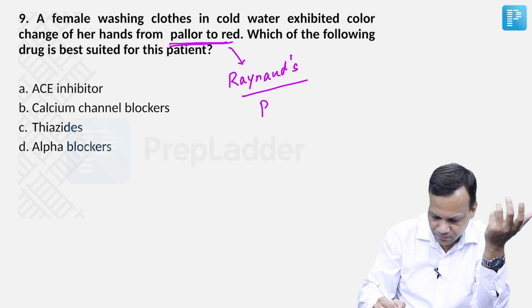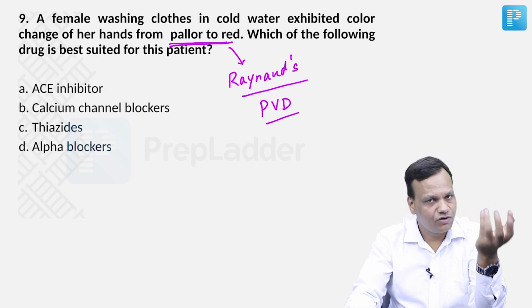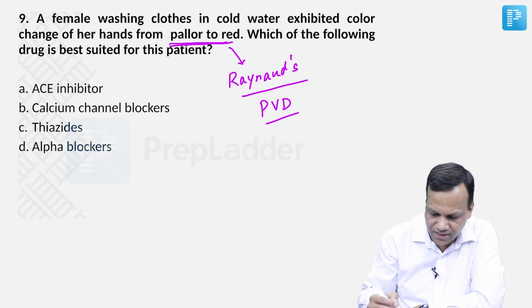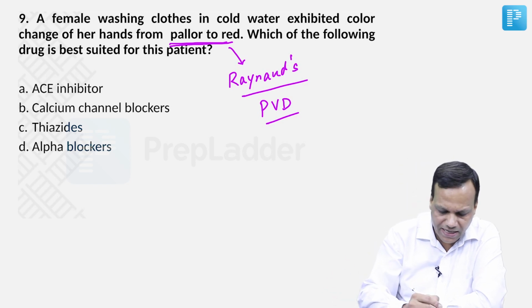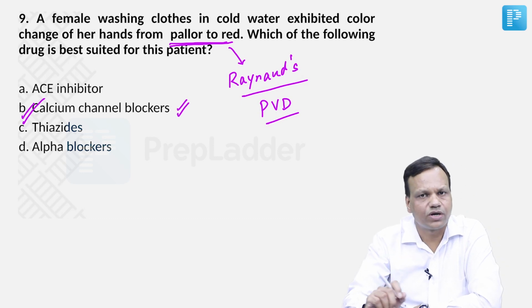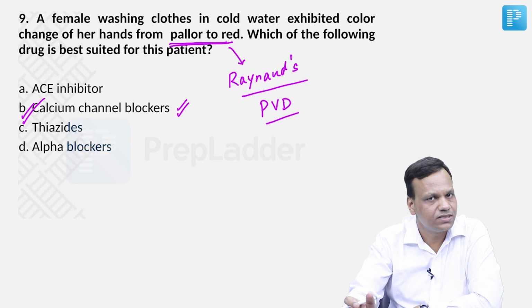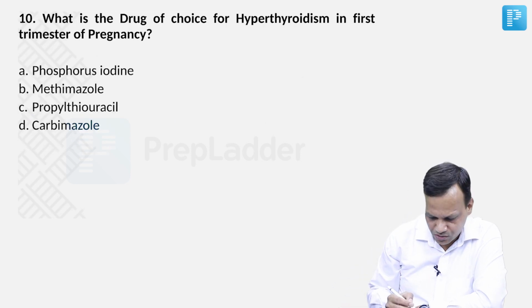So this is known as peripheral vascular disease. And we know the drug of choice for peripheral vascular disease should be a vasodilator, and the vasodilators which are preferred are calcium channel blockers. So calcium channel blockers are the drug of choice for peripheral vascular disease. Easy question. Okay, moving to the next question.